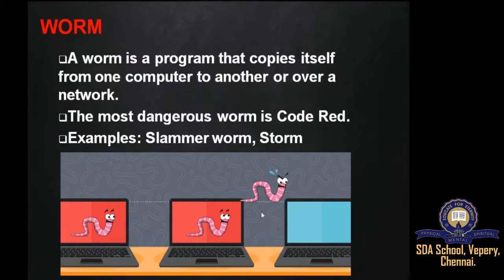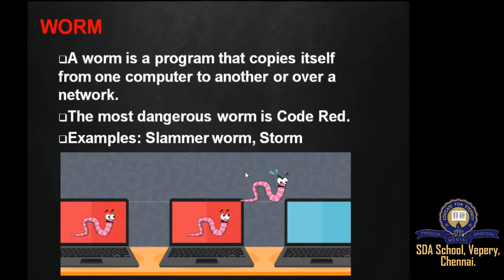The most dangerous worm is Code Red. Unlike a virus, a worm is capable of running itself and does not need a host program. We have learnt more types of viruses, right? In those types, we have to click or download files, and only then can the virus install and start working in our system.